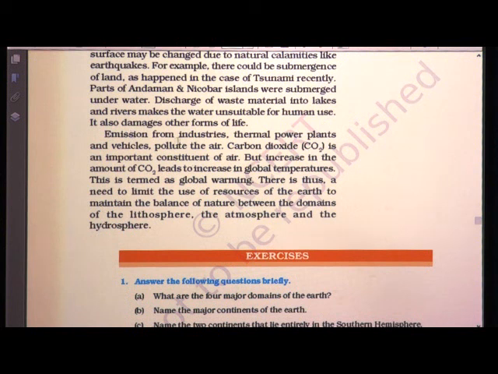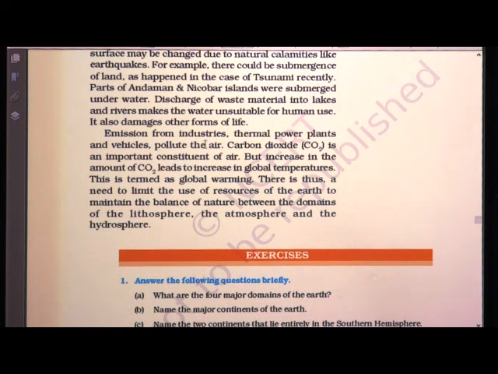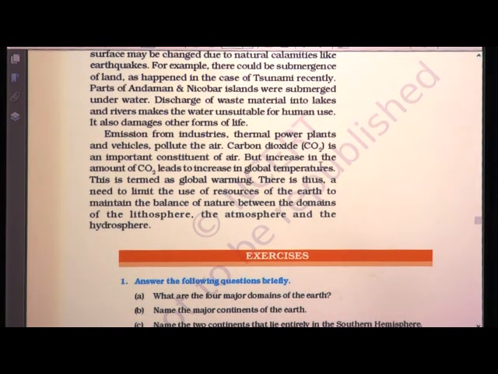Then emission from industries, thermal power plants and vehicles pollute the air. Carbon dioxide, CO2, is an important constituent of air, but increase in the amount of CO2 leads to increase in global temperature. This is termed as global warming.